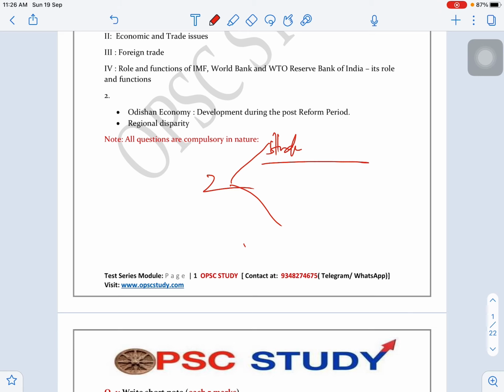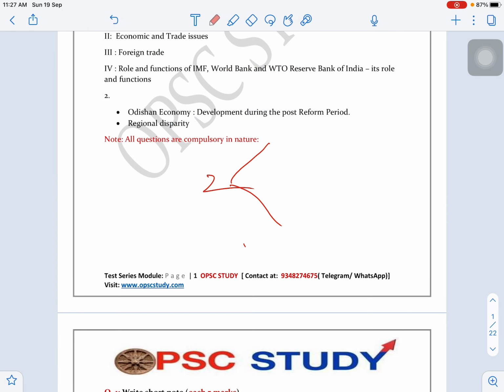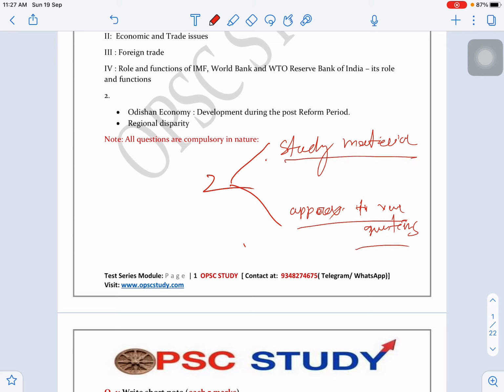The second is to provide an approximate answer to that particular question.